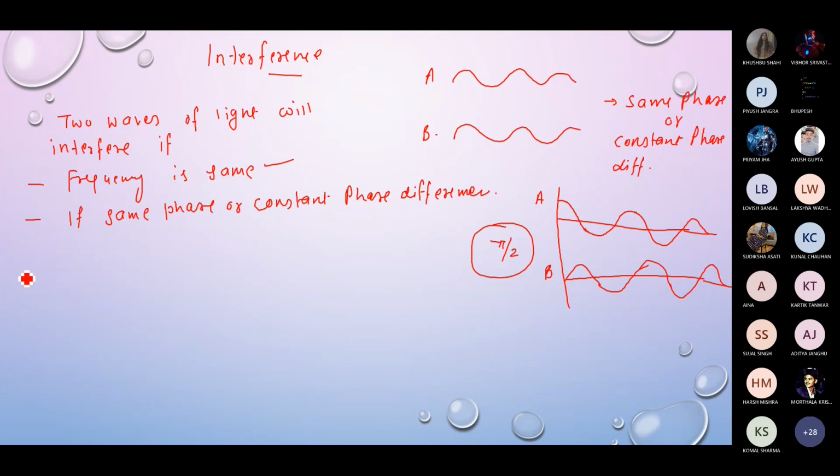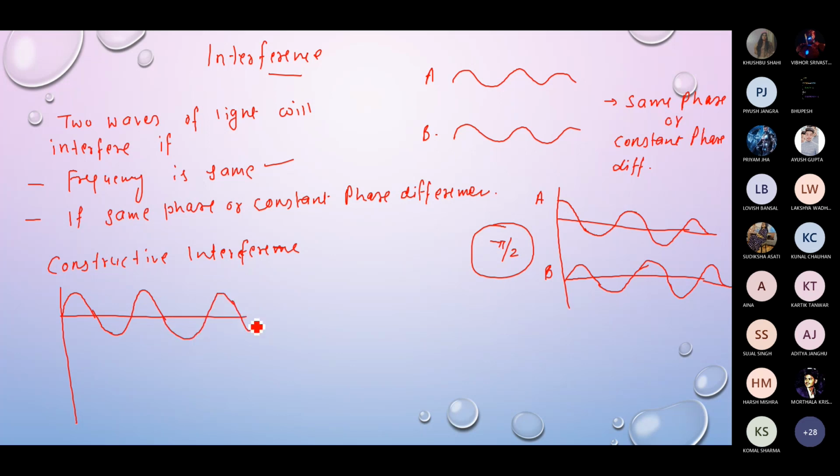Okay, now interference is of two types: constructive interference or destructive interference. Constructive interference means if the crest of one wave falls on the crest of other wave, then the resultant intensity of the superimposed wave gets enhanced, and this phenomena is called constructive interference.